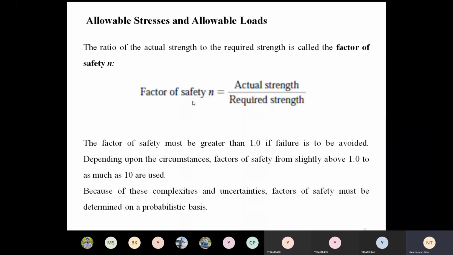Therefore, the factor of safety, denoted by N, equals actual strength by required strength, which is maximum stress by working stress, equal to yield stress by working stress for ductile materials, and ultimate stress by working stress for brittle materials. And the factor of safety is always more than one.